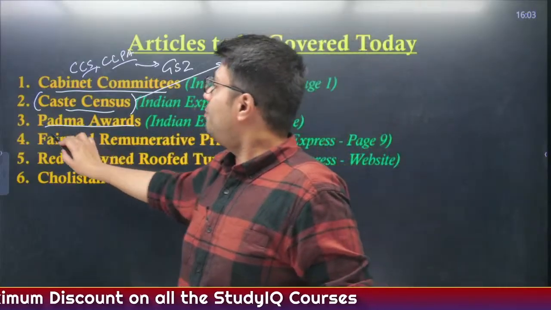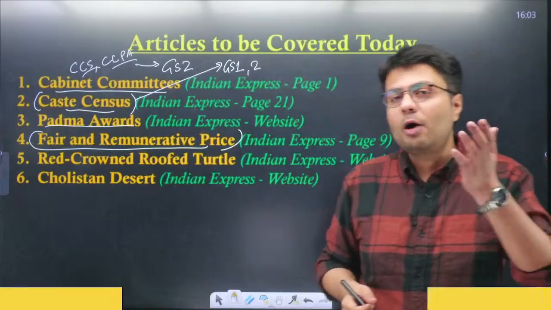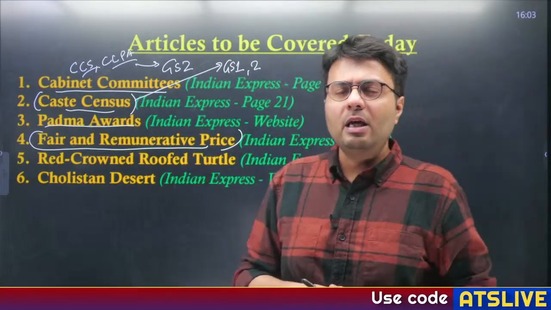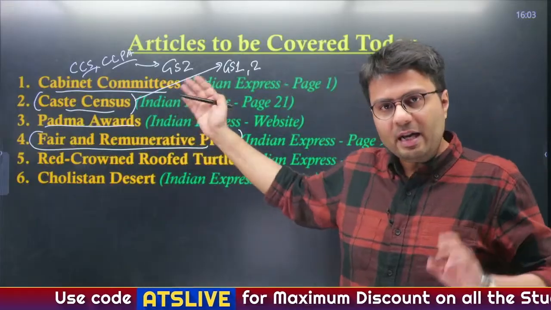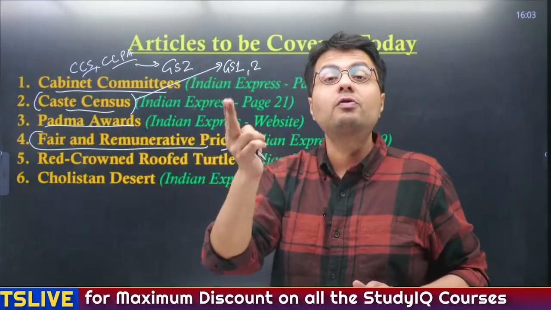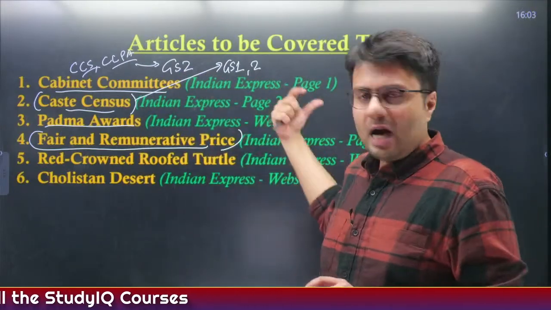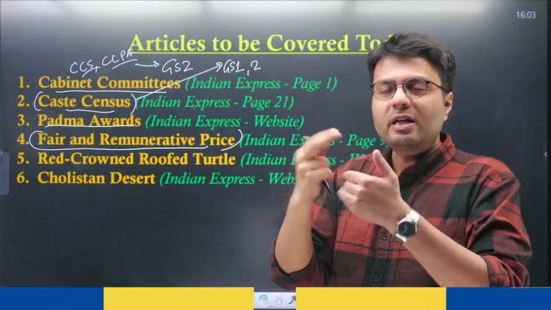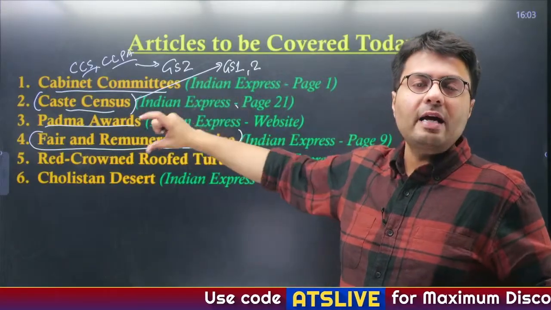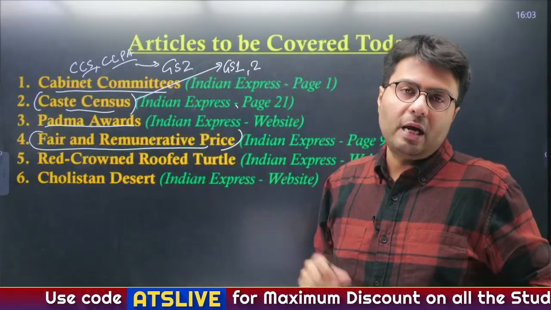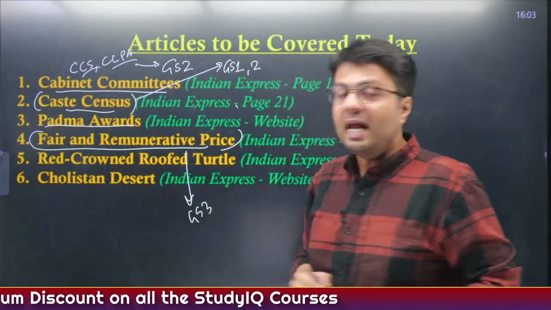In the fourth article, we'll be understanding fair and remunerative price. What is fair and remunerative price? How is it different from other pricing that has been announced by the government, that is the minimum support price? We'll discuss it in our today's discussion. Let me tell you right now, fair and remunerative price is announced for sugarcane, whereas for the rest of the crops, MSPs are announced. So we'll understand what kind of factors the government calculates or considers before recommending what will be the fair and remunerative price of sugarcane. This is relevant from the GS paper 3 perspective, that is Indian agriculture.